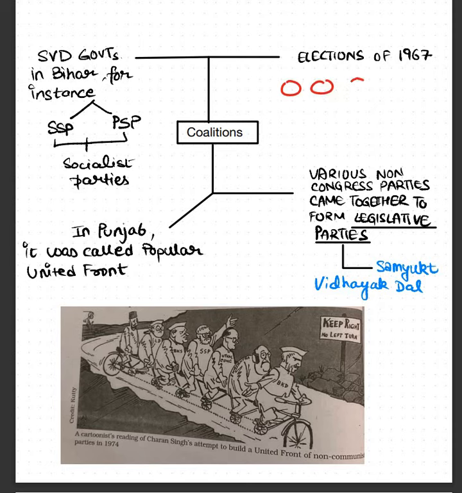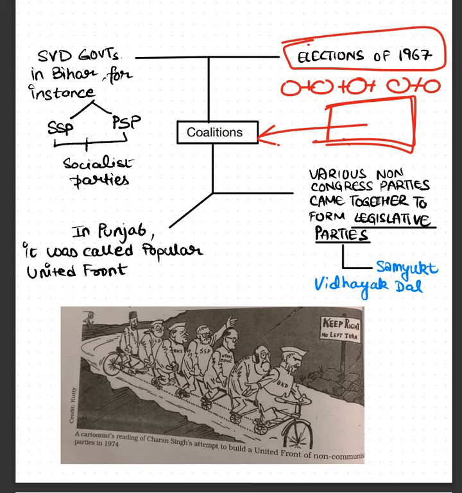So all these regional parties and small parties come together and form one big coalition, that is one big grouping, which is known as a coalition. During the elections of 1967 we saw the emergence of huge coalitions. For example, Samyukta Vidhayak Dal. In Punjab it was called Popular United Front. In Bihar it was known as Socialist Parties, SSP and PSP. These were the examples of coalitions, and these coalitions basically used the downfall in the popularity of the Congress party to